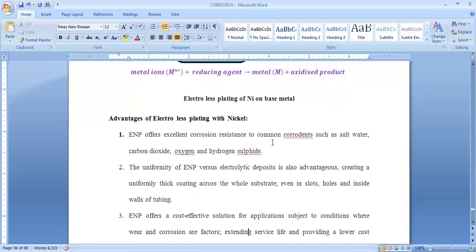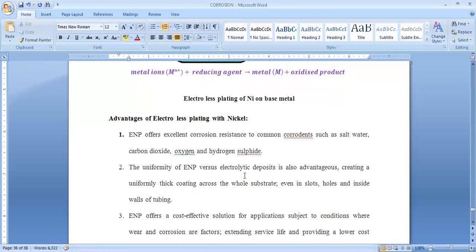Common corrodants such as salt water, carbon dioxide, oxygen, hydrogen sulfide, even if these kinds of environmental conditions are present in the surroundings of our base metal after the protection with this nickel, we can resist such kind of corrosion. So this is resistant towards salt water, carbon dioxide, oxygen and hydrogen sulfide.